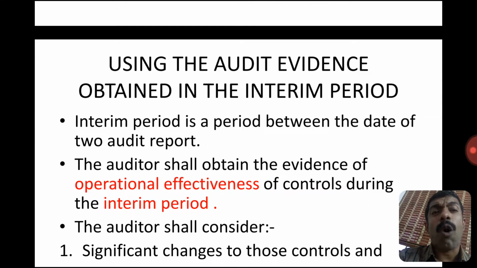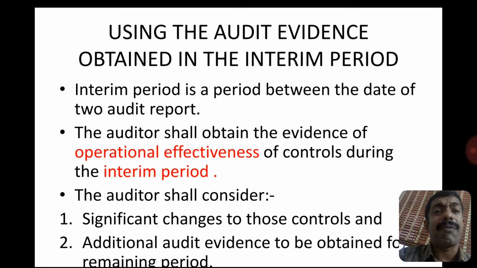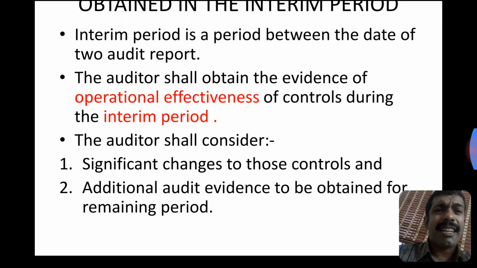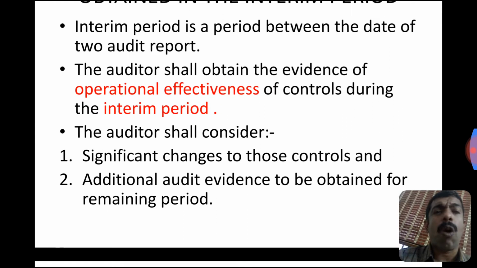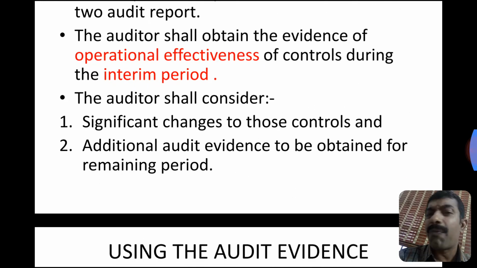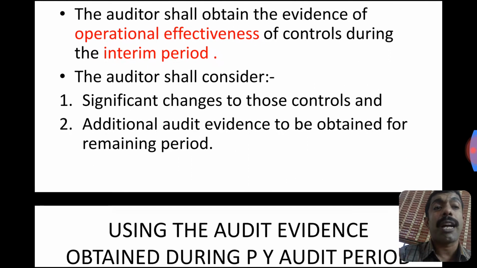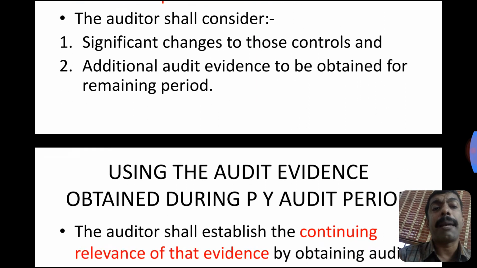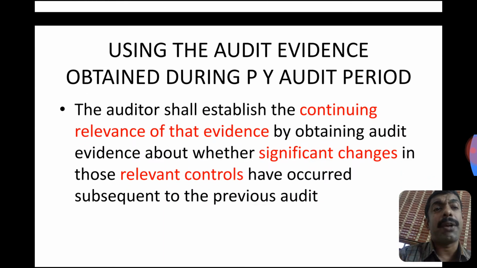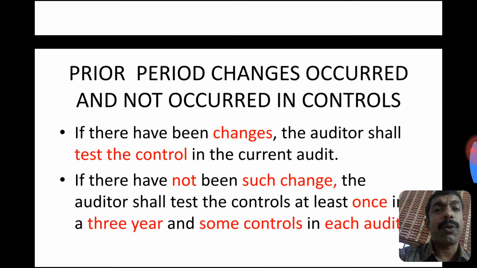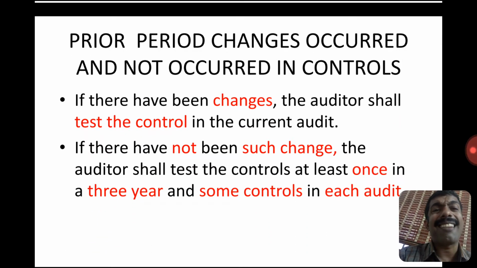Using the audit evidence obtained in an interim period. Interim period is a period between the dates of two audit reports. The auditor shall obtain evidence of operational effectiveness of controls during the interim period. Test of control is designed to bring out the operational effectiveness of internal control for the interim period. The auditor shall consider the following matters. Significant changes to those controls that have happened, and what additional audit evidence is to be obtained for the remaining period, using the evidence obtained during the previous year period. The auditor shall design and perform procedures to understand the changes that have happened.